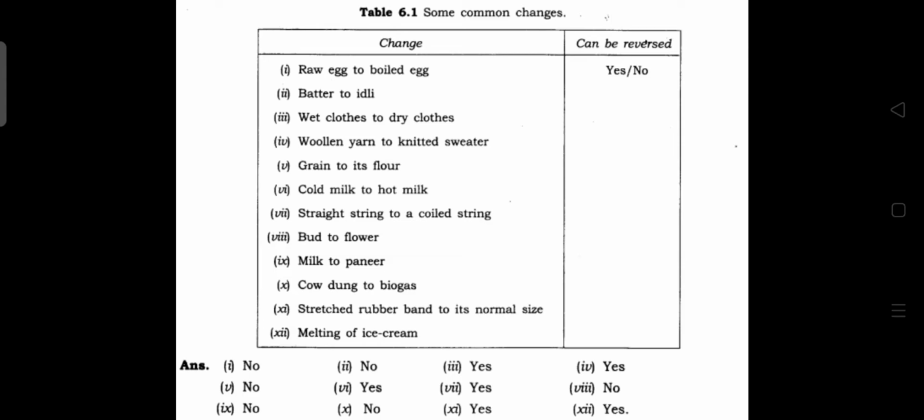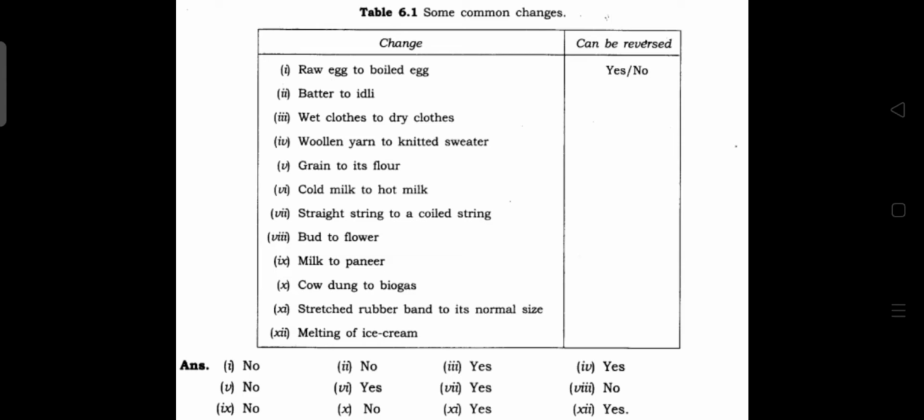Then the next one, seventh one, straight string to a coiled string. What is happening here? A straight string has been taken and converted to a coiled string. Then what can we do? Yes, we can again take this coiled string and make it a straight string. So that is also a reversible process. We can reverse it.